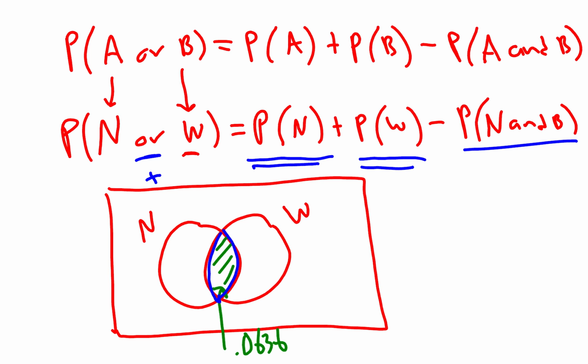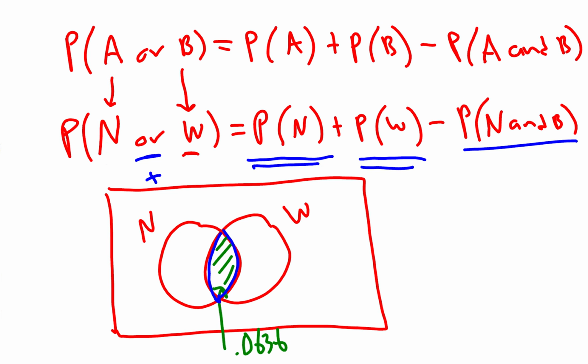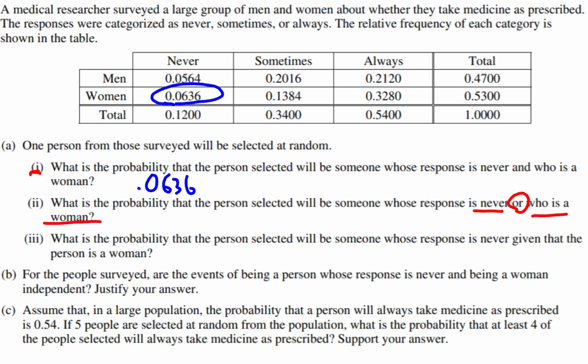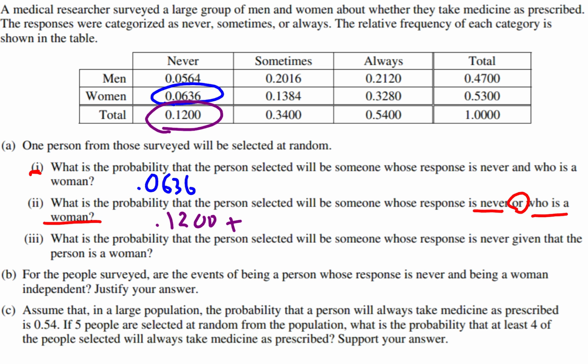All right, let's actually apply the formula by looking at those probabilities. So the first thing we're going to do is the probability that someone never takes their medication. So that's this one right here. If we look at the table here, the probability someone never takes their medication is right here at the bottom, 0.12. Plus, the next thing we're going to need is the probability that someone is a woman. If we look up here, that's over here, 53% or 0.53 of the people in this study were women.